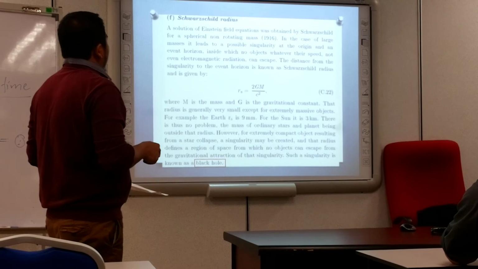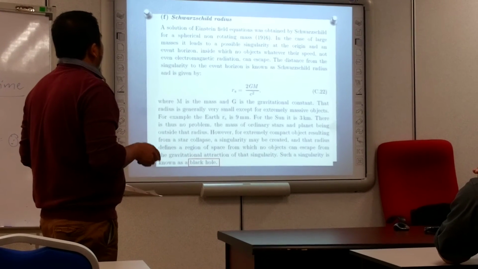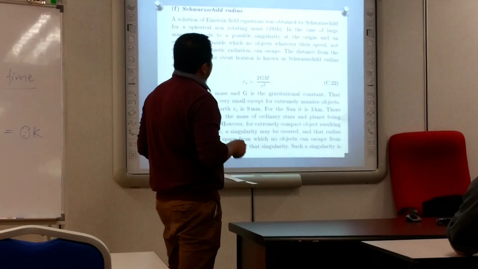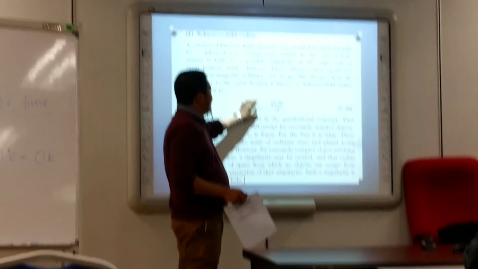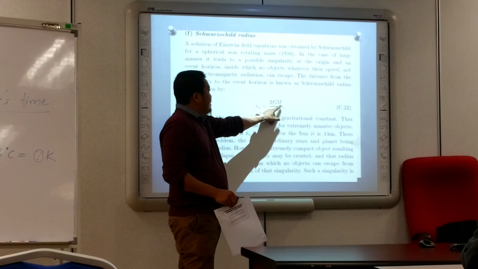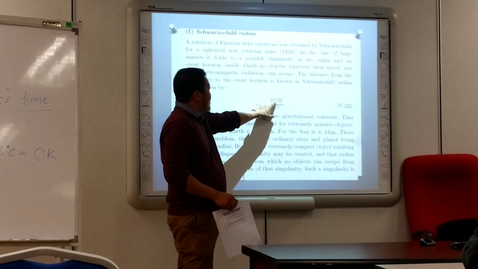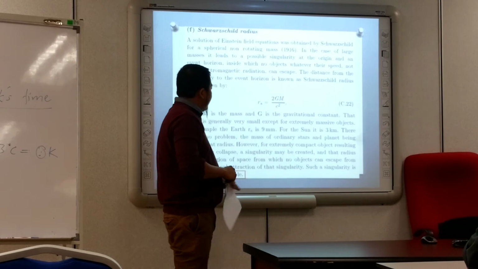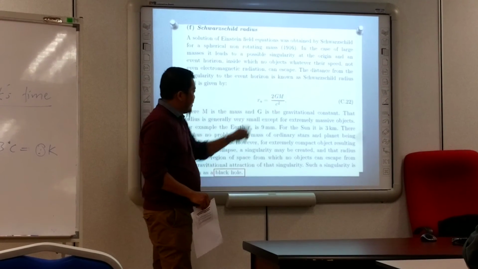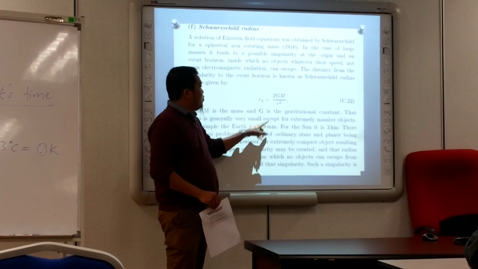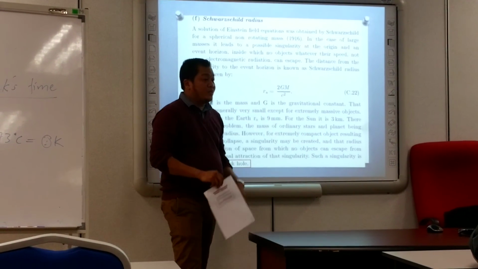And then, by Einstein's field equation, they come up with the Schwarzschild radius. This is from classical mechanics. This is the mass of the planet. This is the speed of light. And this is the Newton gravitational constant. For Earth, if you put in the mass of the Earth, you find the radius is about 9 millimeters. If you put in the size, it's about 3 kilometers.